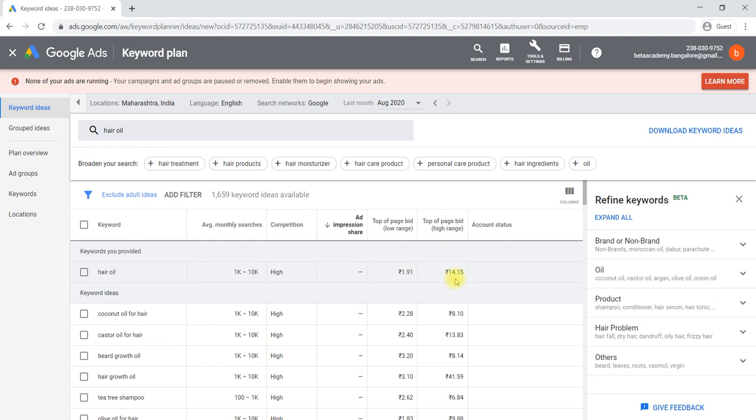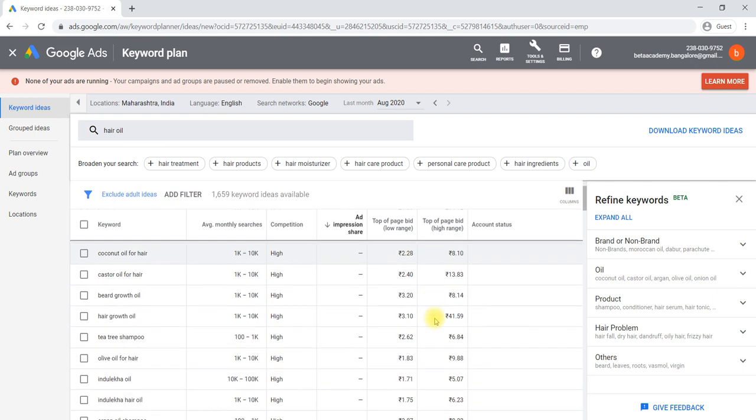Here we have to take care when we select a keyword. It should be relevant to your product. It should have a high search volume, high competition, and it should be at a minimum cost. You can see, compared to hair oil, if you are using coconut oil for hair, your cost will come down, 2 rupees to 8 rupees. You can search like that.